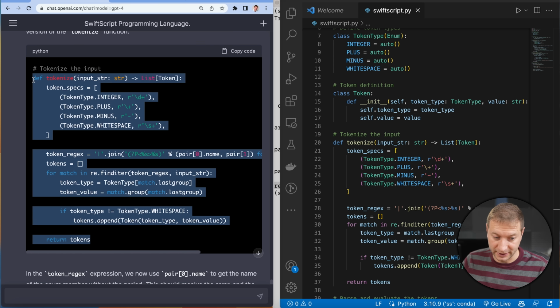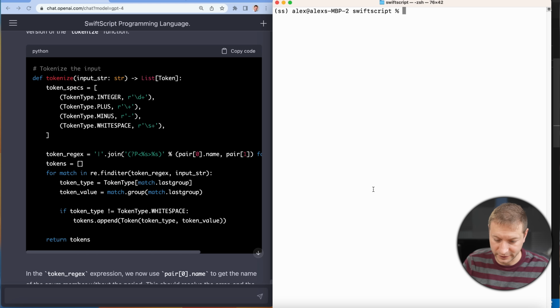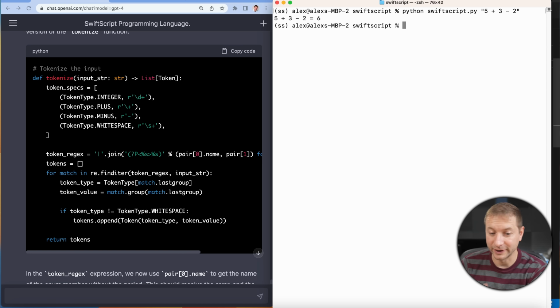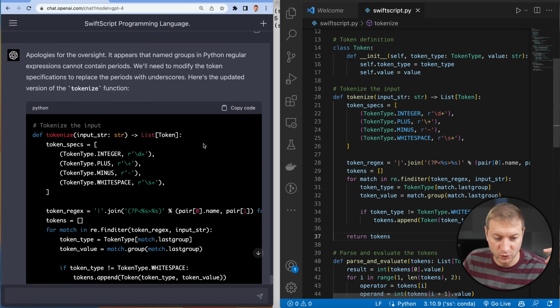Cool. Let's copy this code for the new tokenize function and just replace that one. I'm glad it didn't rewrite the entire script. Let's try this. Hey, that's right. That solved it correctly. But essentially, all we did was just write a calculator in Python. I want this to accept a SwiftScript file.